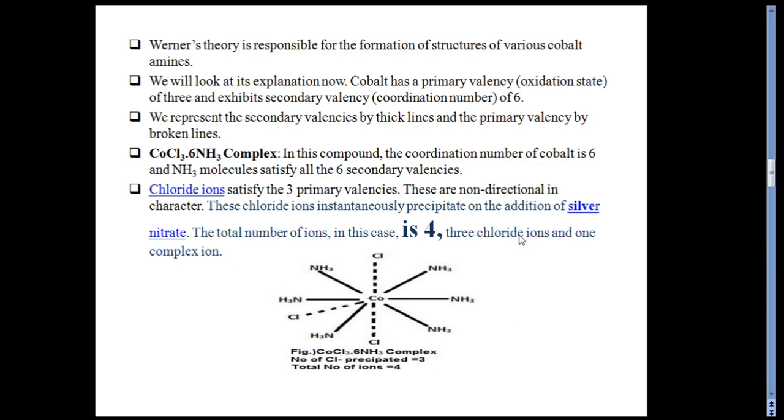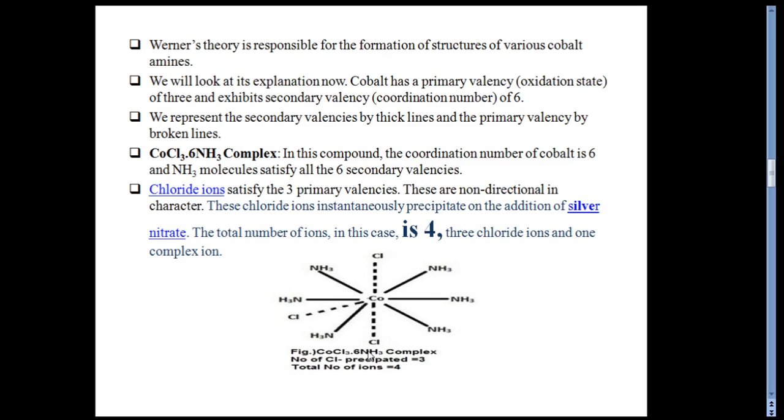This is the reason that when we add silver nitrate as a precipitating reagent, the chloride ions are instantaneously precipitated. And then we can say that the total number of ions in this case is 4: 3 chloride ions and 1 complex ion.